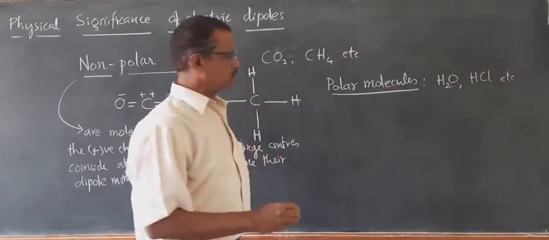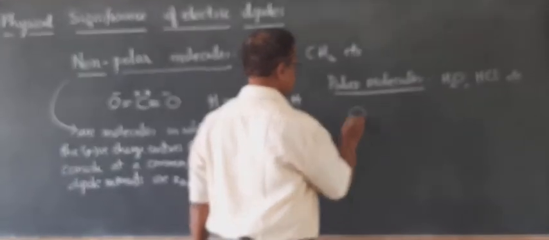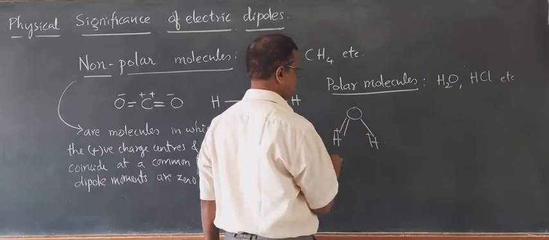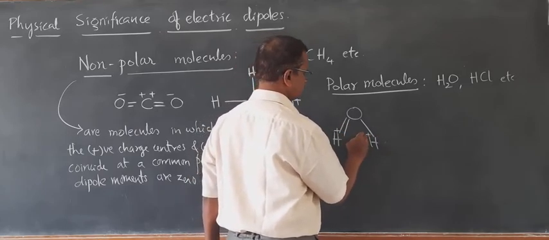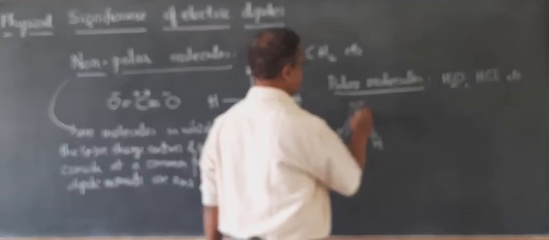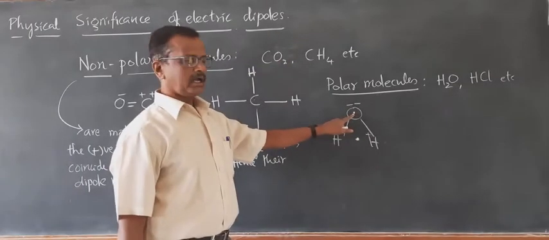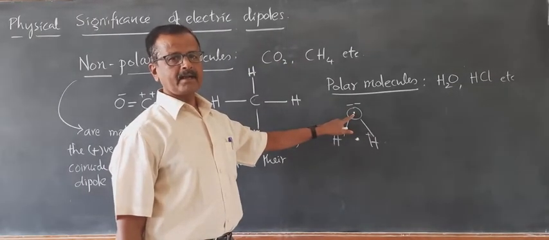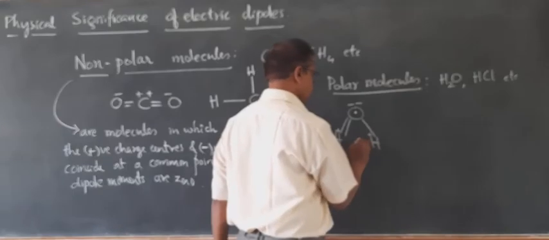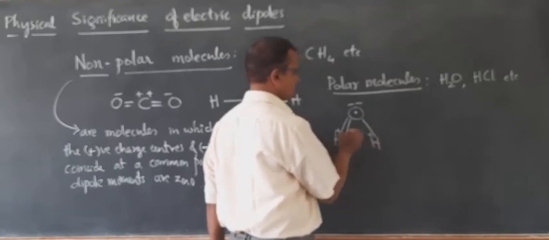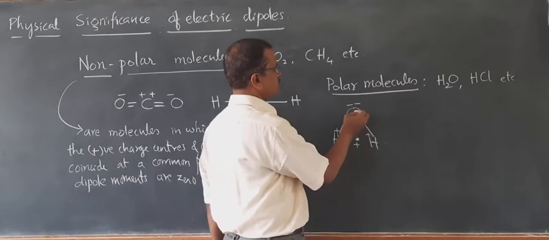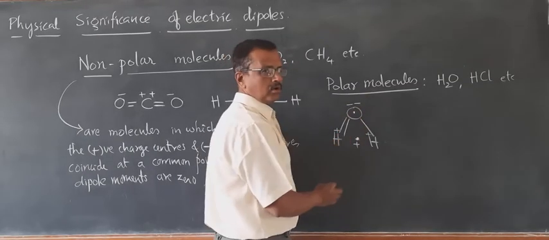In H2O, if you observe, the hydrogen ions have a common center, which becomes the center of positive charges, and the negative charge center is at the oxygen ion.